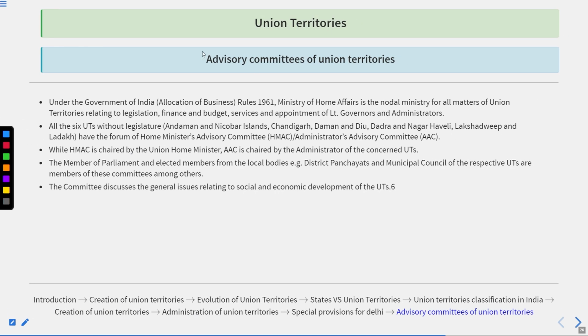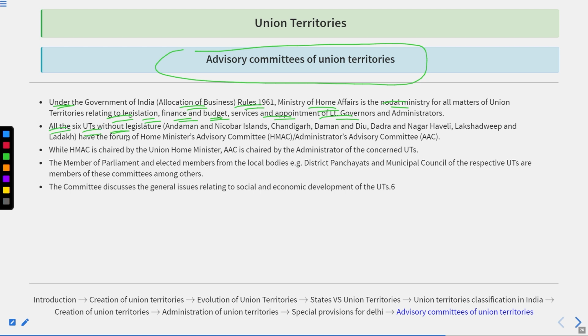Now we have the advisory committees of the Union Territory. Under the Government of India Allocation of Business Rules 1961, the Ministry of Home Affairs is the nodal ministry for all the matters of Union Territories relating to legislation, finance and budget, services, and appointment of Lieutenant Governors and administrators.